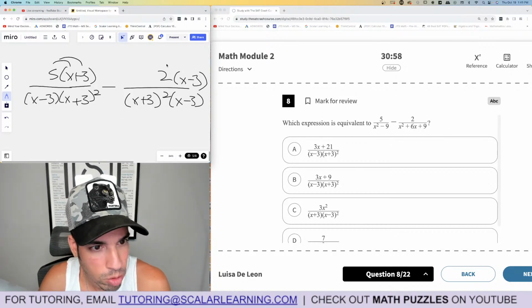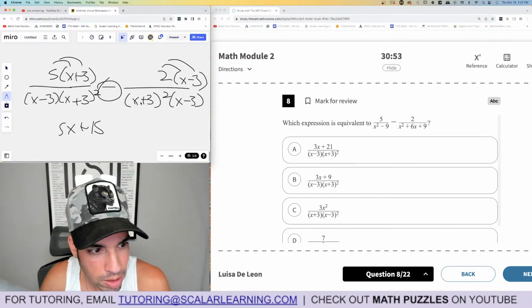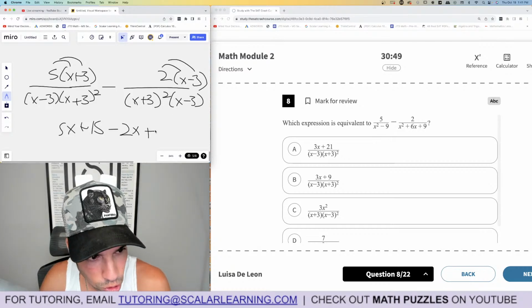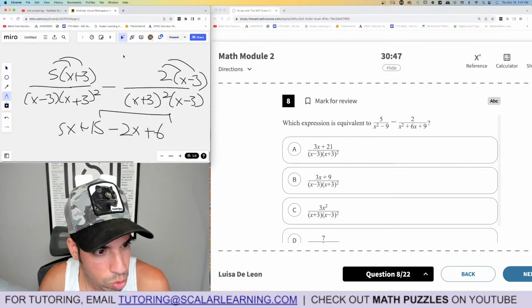Okay, distribute. So that's 5x plus 15. Don't forget that minus distributes as well. Minus 2x, and then minus negative 6, which is plus 6. That combines to 21.